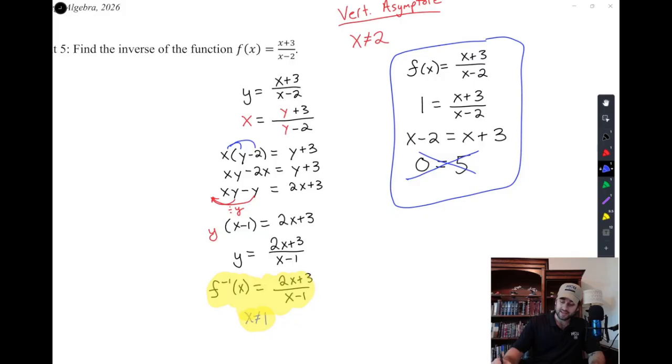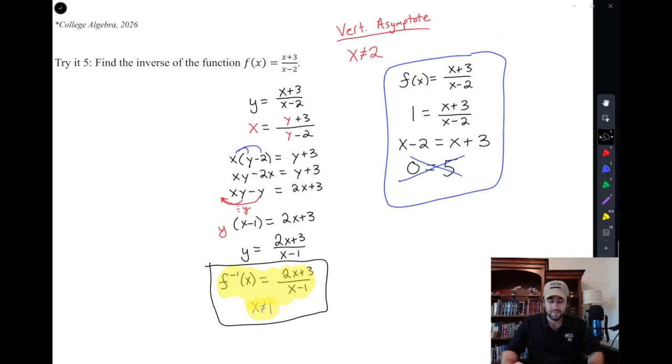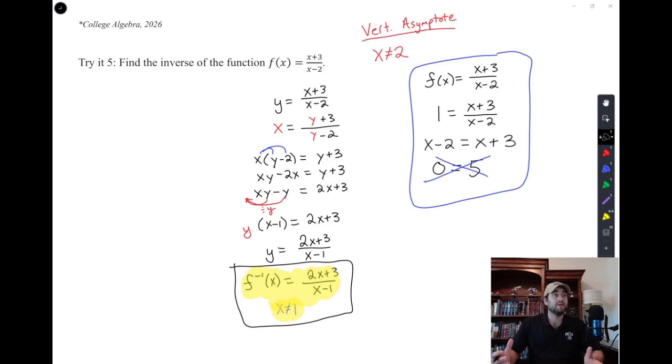I'll go ahead and box the answer, though, of the inverse function with the restriction happening. And that will be all of Chapter 5. So I would highly encourage you to go back and look through the videos, look through the notes, practice some of the practice problems, and prepare yourself for the Chapter 5 test that's coming up.